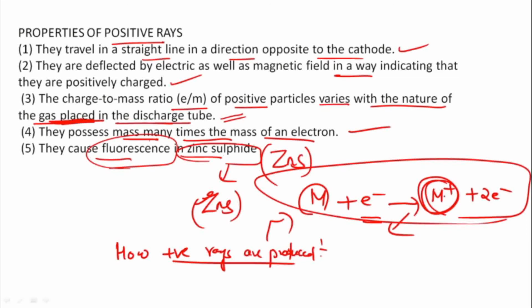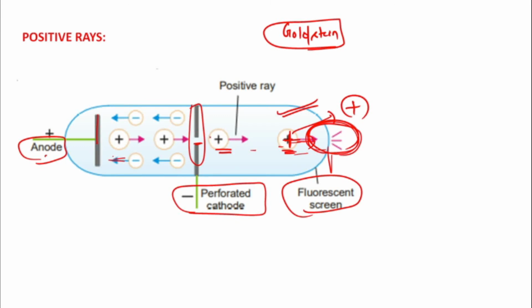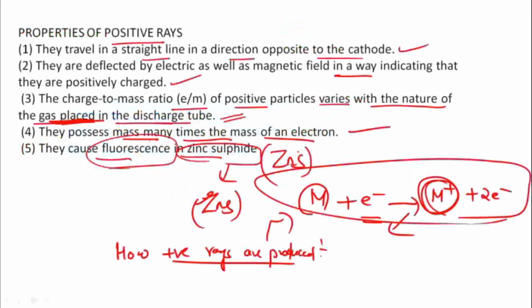These positive ions pass through the perforated cathode. See here the perforated cathode; they travel through and appear as positive rays. So this is the whole thing. When this electric discharge is passed through the gas under high electric pressure, its molecules are dissociated into atoms, and the positive atoms constitute the positive rays.